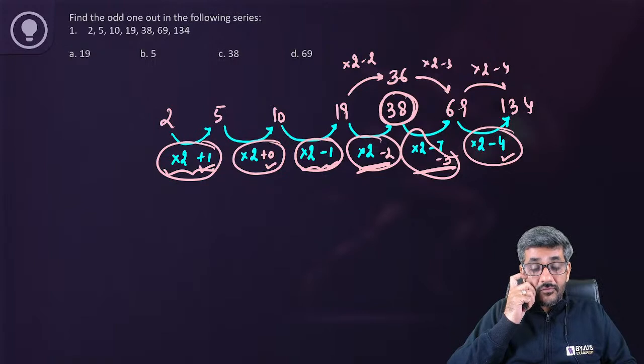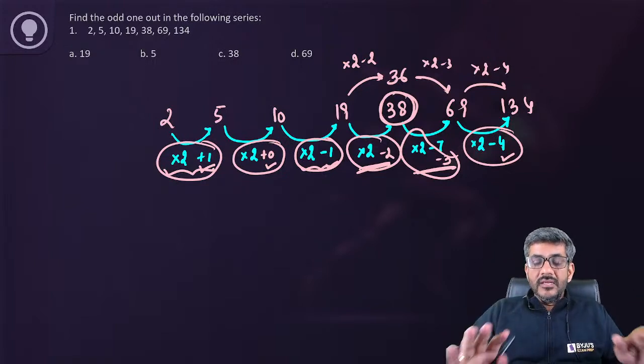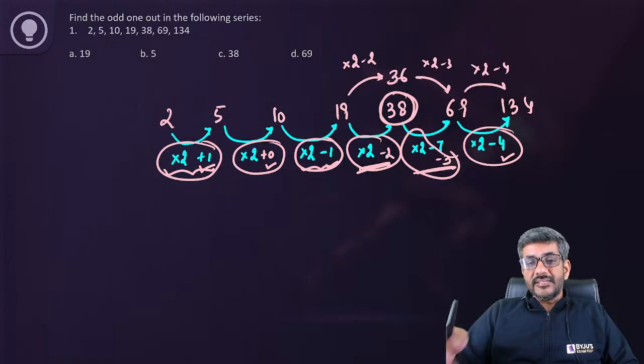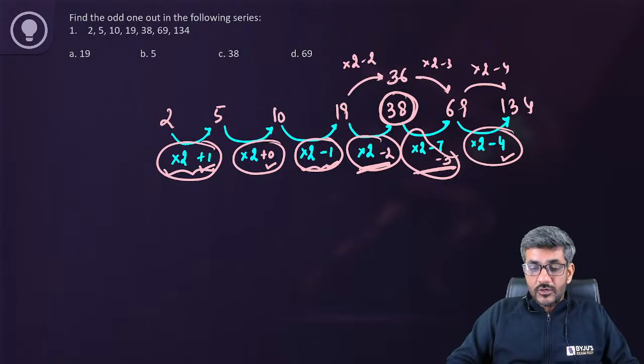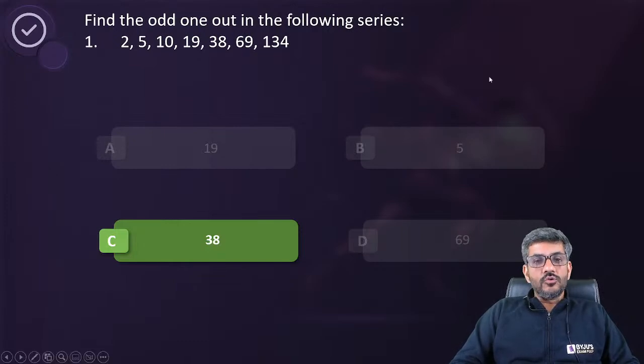I don't know how some of you got 19 as the correct answer, but I am sure that now you have got it. Initially it is into 2 plus 1, then into 2 plus 0, and after that into 2 minus 1, minus 2, minus 3, minus 4. That way the series was going on. According to that, my answer should have been 38, because in place of 38 I should be having 36. I hope you got it. I explained it twice because I think it was a little difficult. I'll move ahead to question number 2 now.